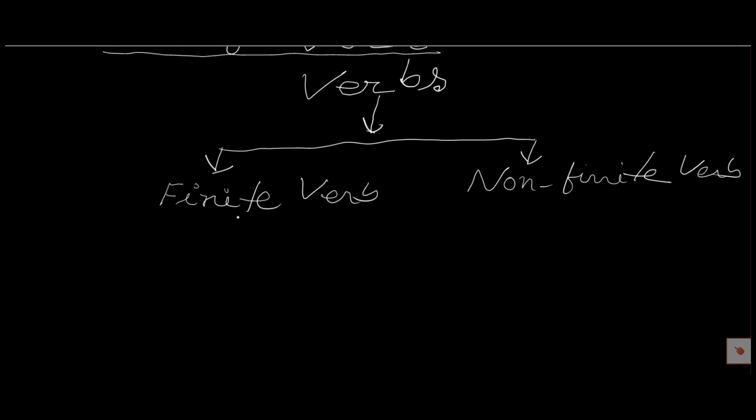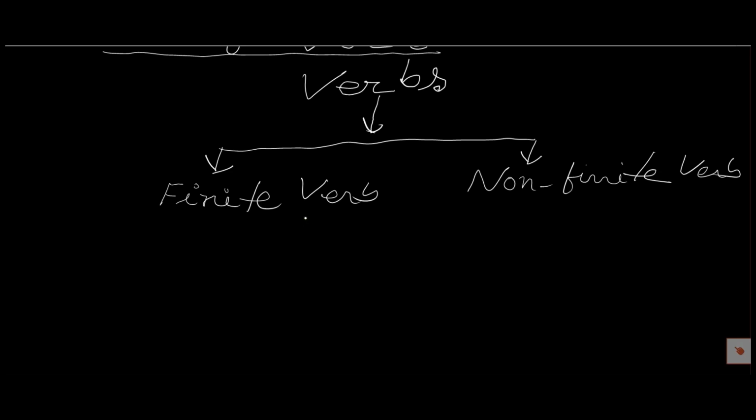We know the definition of a finite verb. A finite verb is a form of a verb that has a subject and can function according to the gender, number, person, tense, mood and voice.